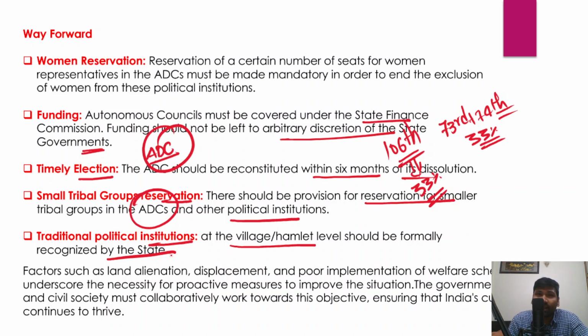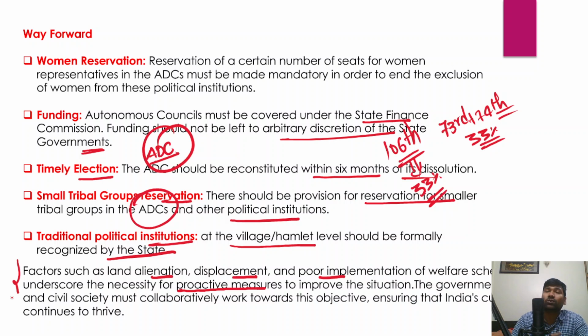So ultimately, in conclusion, what you could write: factors such as land alienation, displacement, and even poor implementation of welfare schemes underscore the necessity of proactive measures, right? Those proactive measures could improve the socio-economic situation of people living in these tribal areas. However, a multi-stakeholder approach is required that should involve the government, judiciary, and civil society.